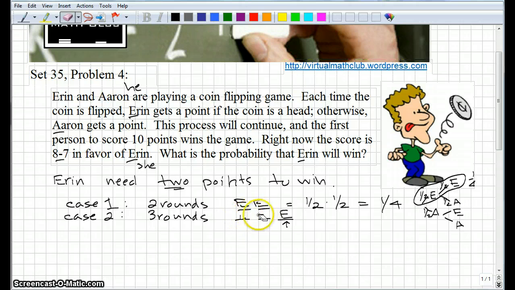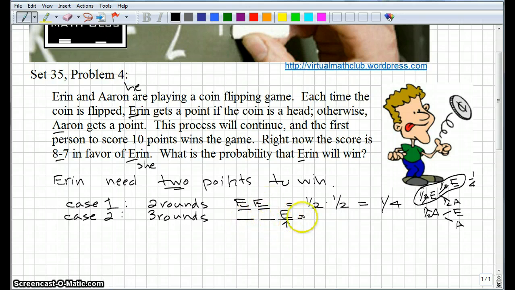Okay, I'll have to redraw that. Essentially we've got 3 more rounds, but Aaron would have to get the last one to win in 3 rounds. So essentially we've got 2 places to put the E, and then there's a 50-50 chance of getting it.